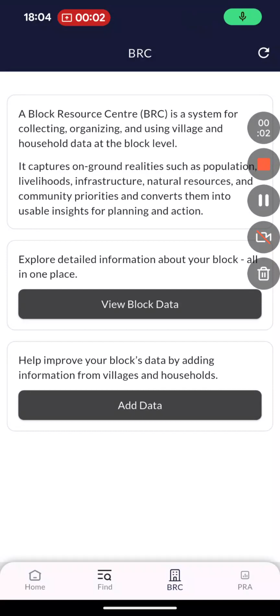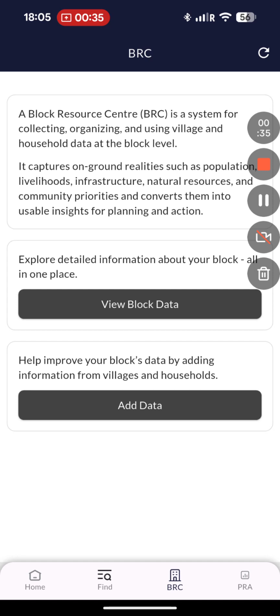This participatory data flows into the Block Resource Center, or BRC. The BRC aggregates household and village level information into structured block profiles. It creates a shared evidence base that shows the current state of development across domains such as agriculture, livelihoods, infrastructure, natural resources, and governance. For the first time, communities, NGOs, and governance actors can reference a common set of indicators when discussing village development priorities.